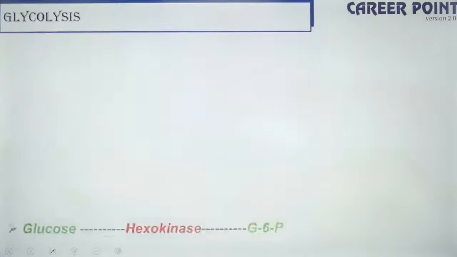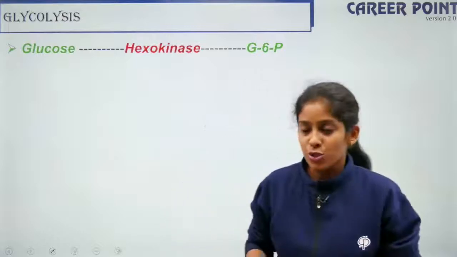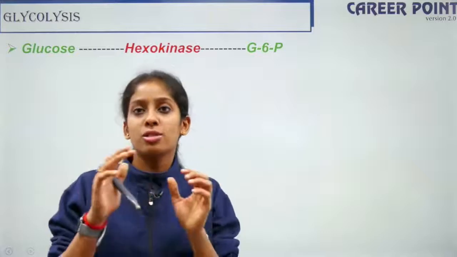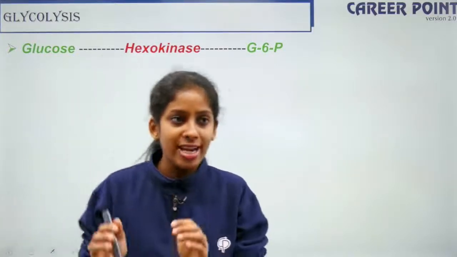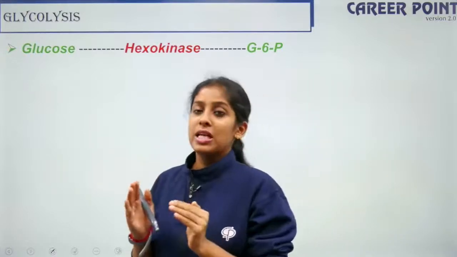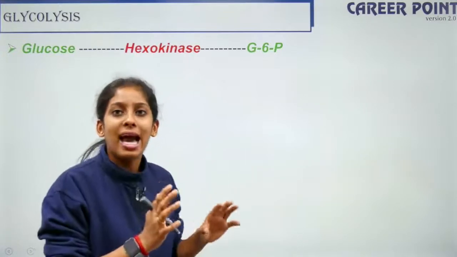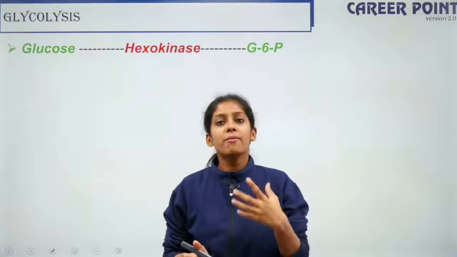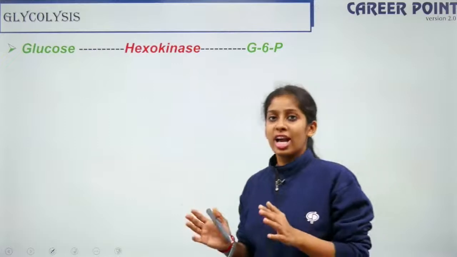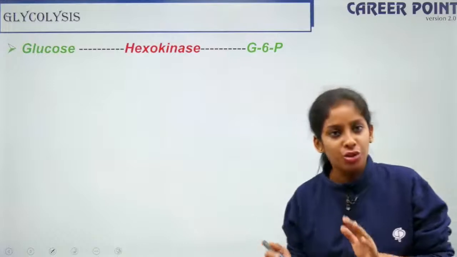All right. So what happens in glycolysis? Glycolysis is a 10-step process. We are going to see how this glucose is broken down, or partially oxidized, into pyruvate. So here we go. Step 1. The glucose is converted into glucose 6-phosphate. Literally a phosphate group is getting added to the glucose molecule. Whenever a phosphate group is getting added to any molecule, that reaction is called a phosphorylation reaction.